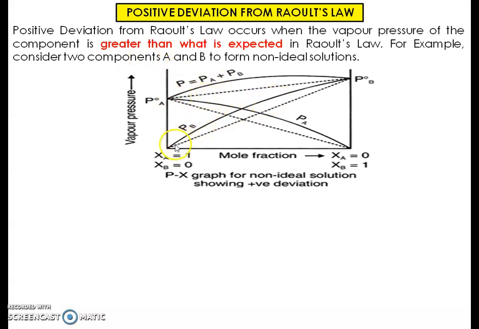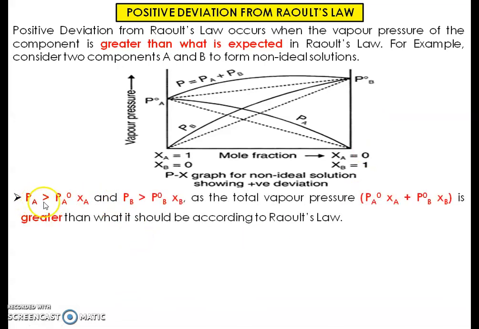So we can see the dark lines are deviating, going to more positive values than expected. This is called positive deviation from the expected values of Raoult's law. So we can say PA is greater than P°A times XA, the mole fraction. Whatever the standard vapor pressure of the component multiplied by the mole fraction of that component is not actually equal to the partial pressure.